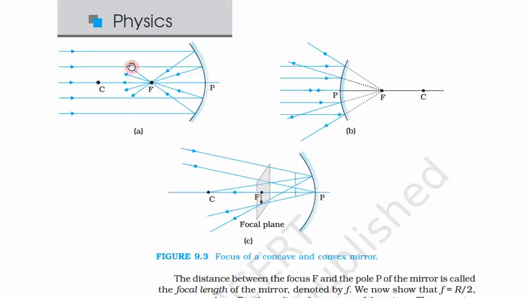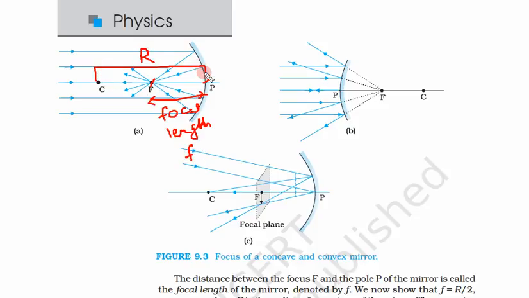Now what will happen? In the first two cases, the light beams were parallel to the principal axis, and the distance between this pole and this focal point is called the focal length. And the distance between this C and P is the radius of curvature. Let us denote it by capital R. And this focal length is denoted by small f.